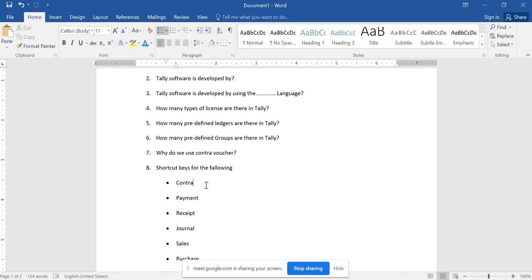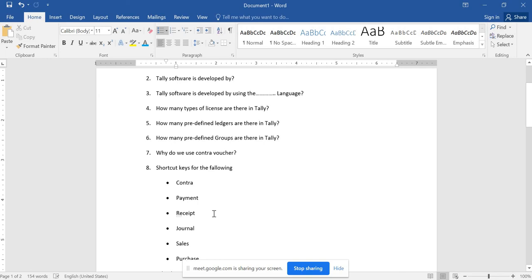And the next is the payment voucher for all the paid transactions. Whenever you pay money to outsiders for the activity of a business, you will go for entering a payment voucher. Also, when you purchase a fixed asset, you have to raise a payment voucher. F5 is the shortcut key for that. And the next one is the receipt voucher.